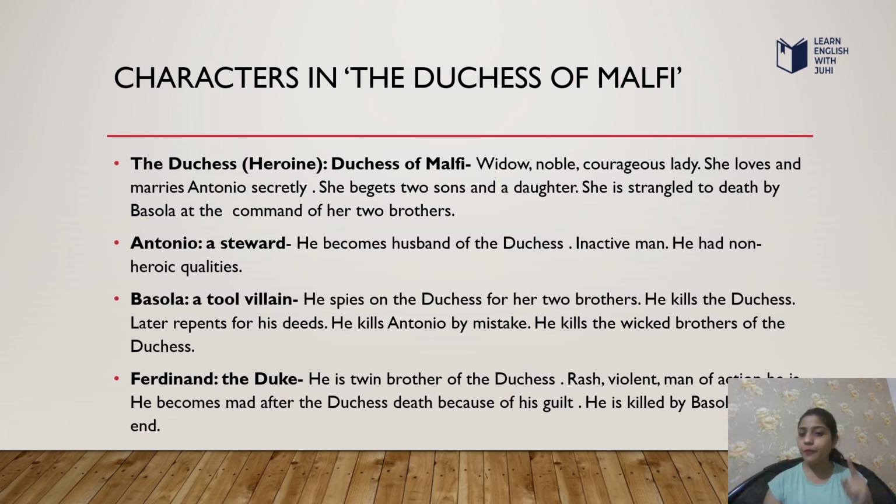The first main character of this play is the Duchess, who is the heroine of this play, the Duchess of Malfi. She is a widow, a noble and courageous lady. She loves and marries Antonio secretly. She begets two sons and a daughter. She is strangled to death by Bosola at the command of her two brothers.